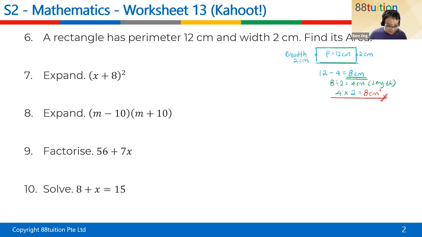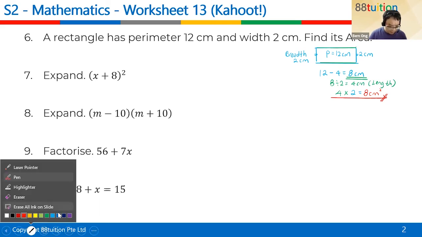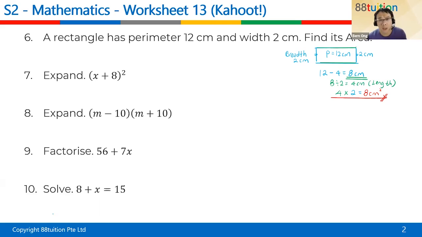Number 7, I'm a bit disappointed, because it's Sec 2 work. This one you have to use your SAI rule 1. SAI sounds terrible, right? What is SAI? SAI means Special Algebraic, sorry, special algebraic rule identity.